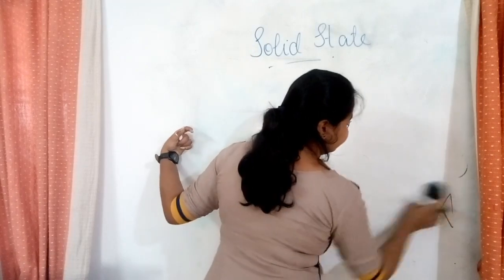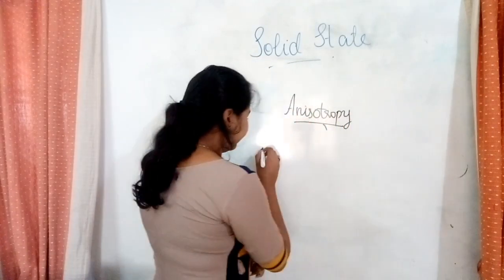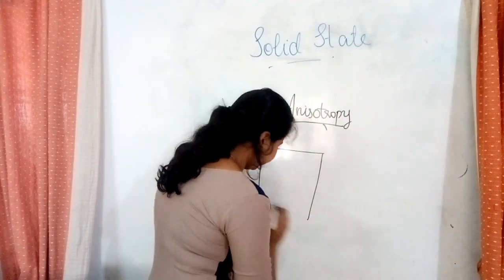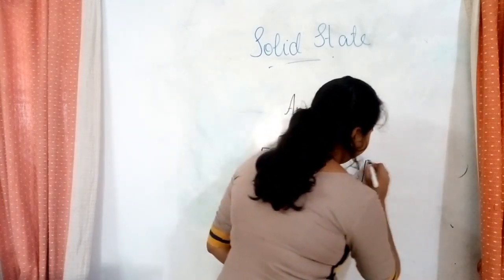So let's take a solid. This is a crystalline solid. This is an amorphous solid.